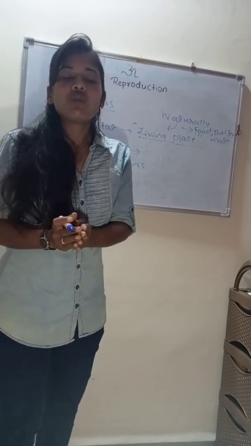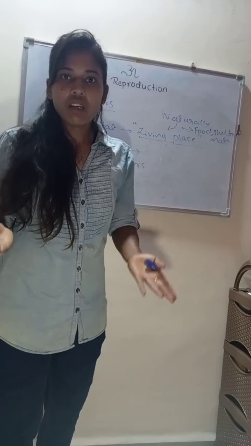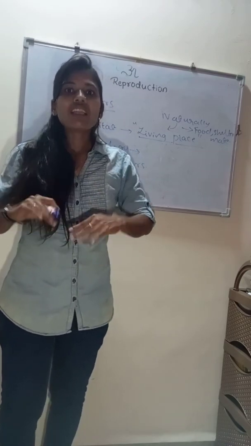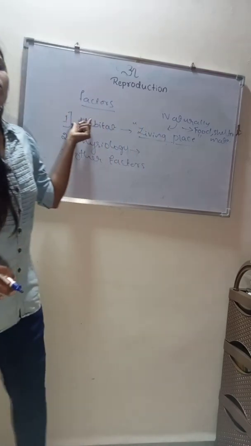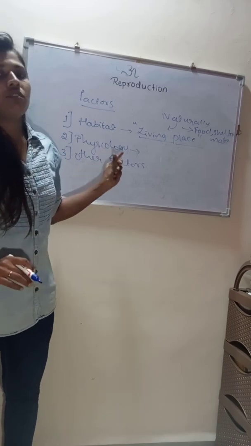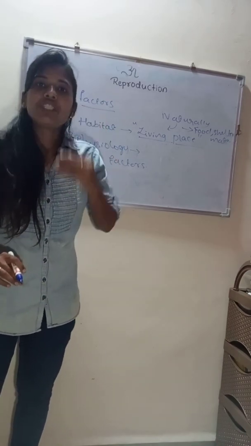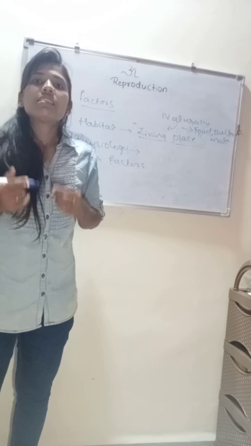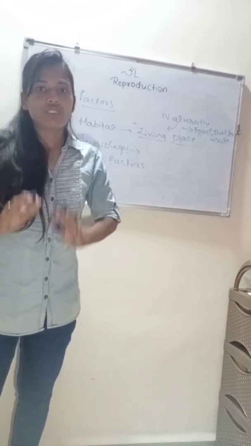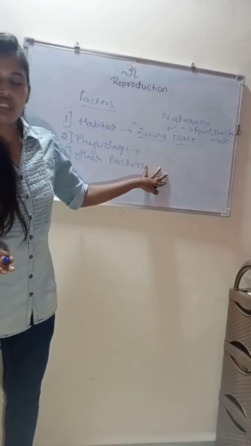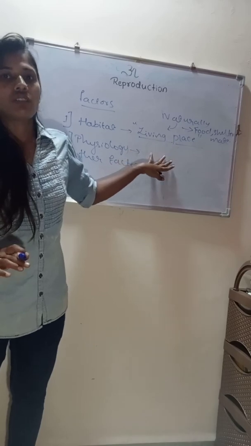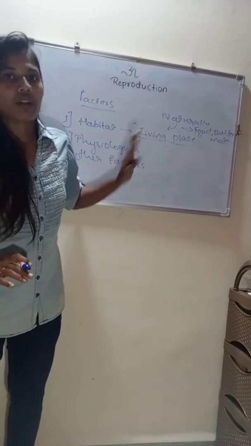As there is diversity in the living groups, there are also different mechanisms. This is because of the first factor, habitat, and the second factor, physiology, which is the study of internal structures along with their functions. The reproductive structures perform particular functions with respect to reproduction.